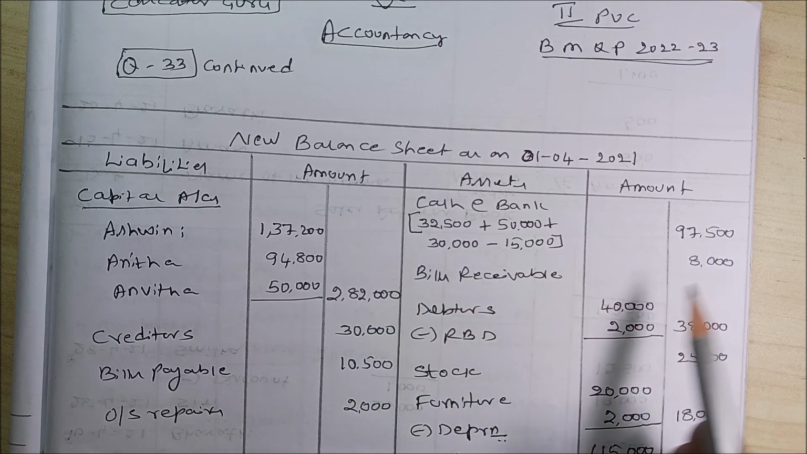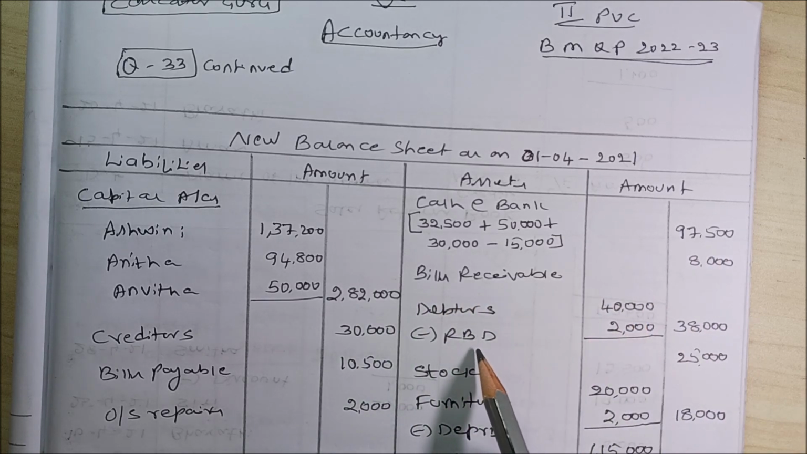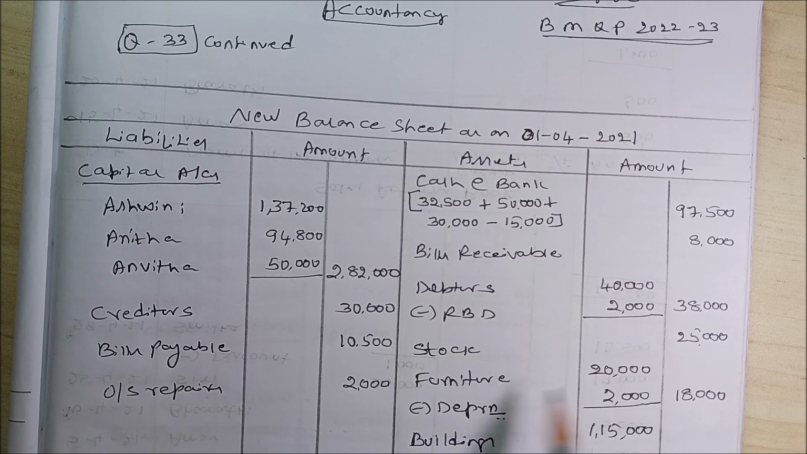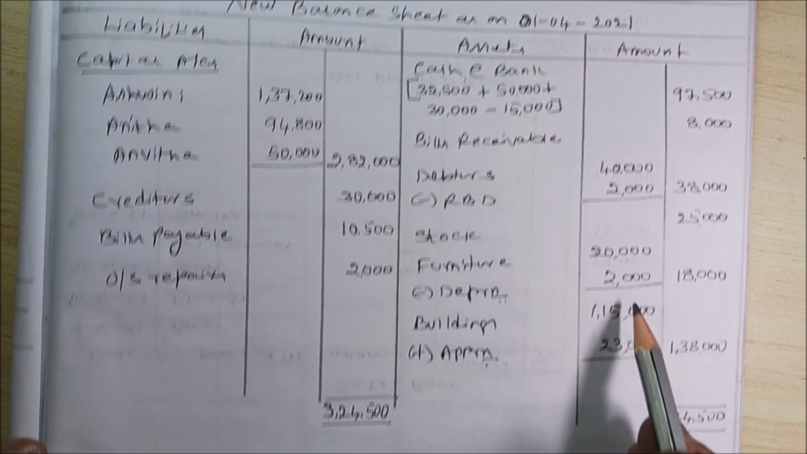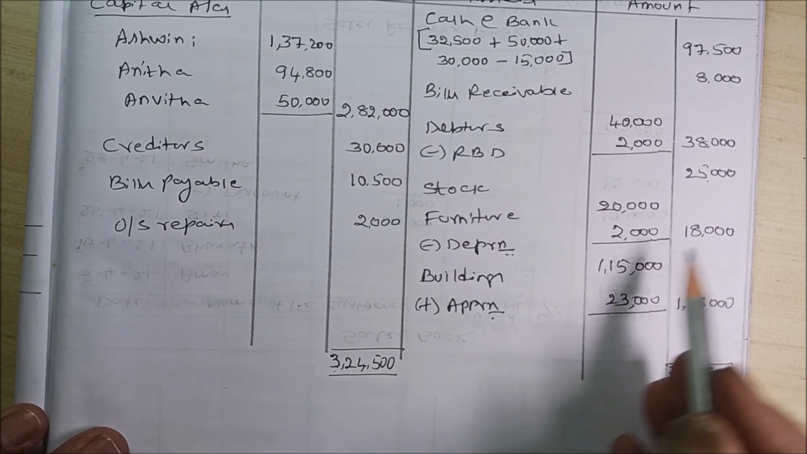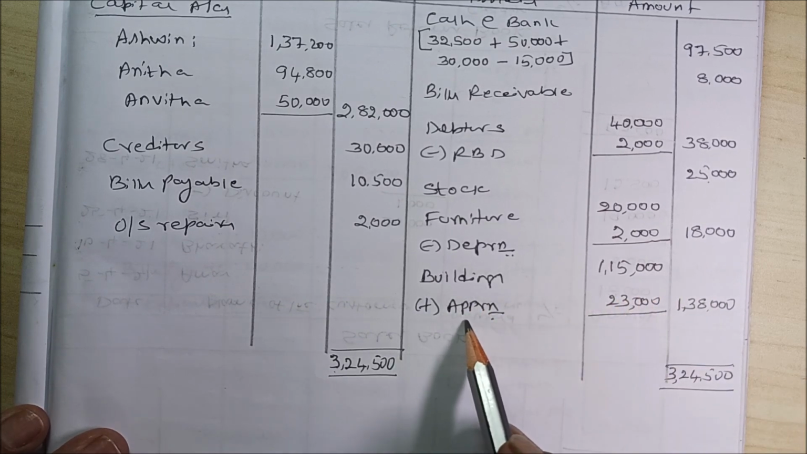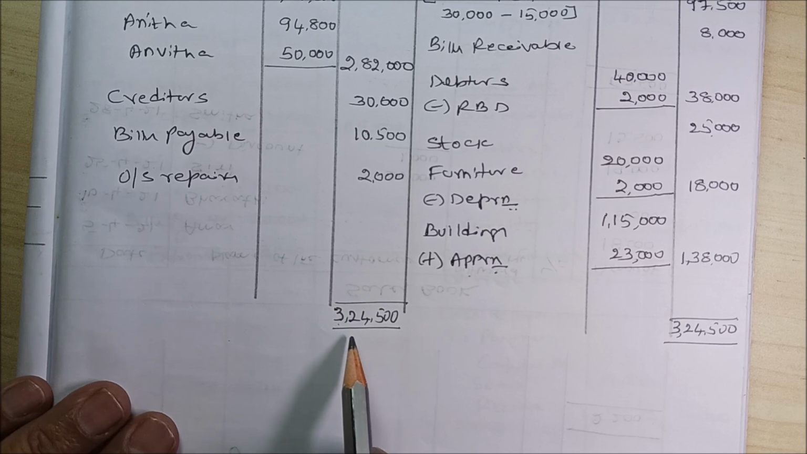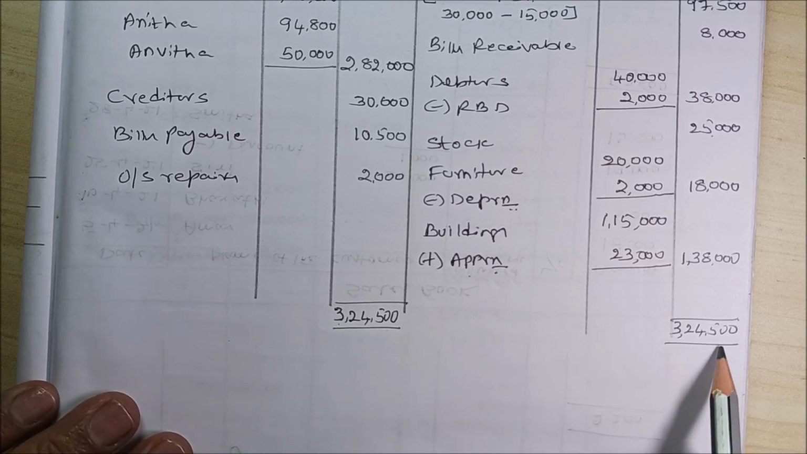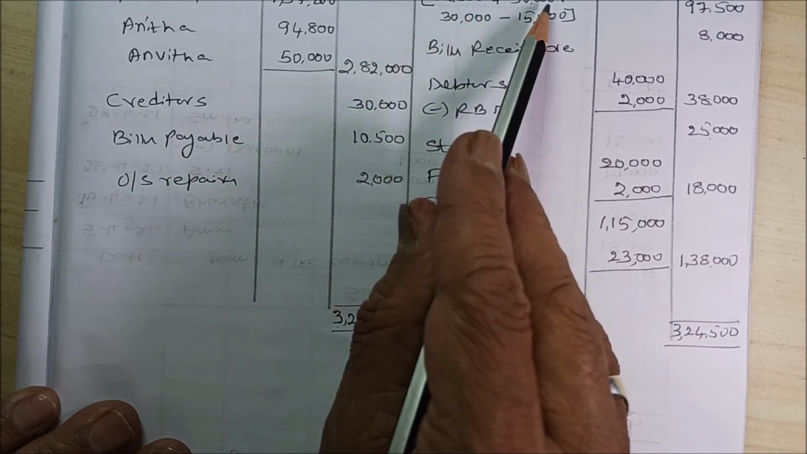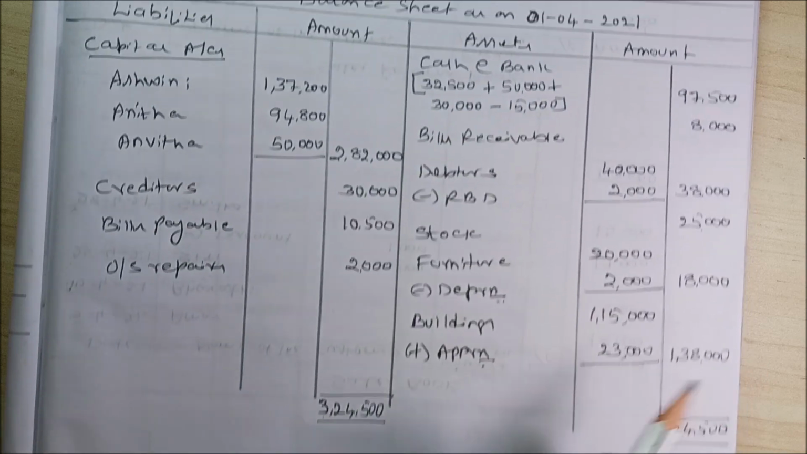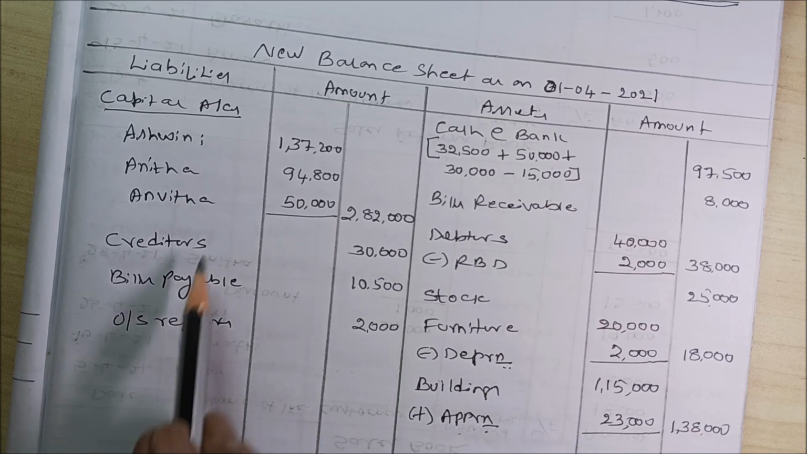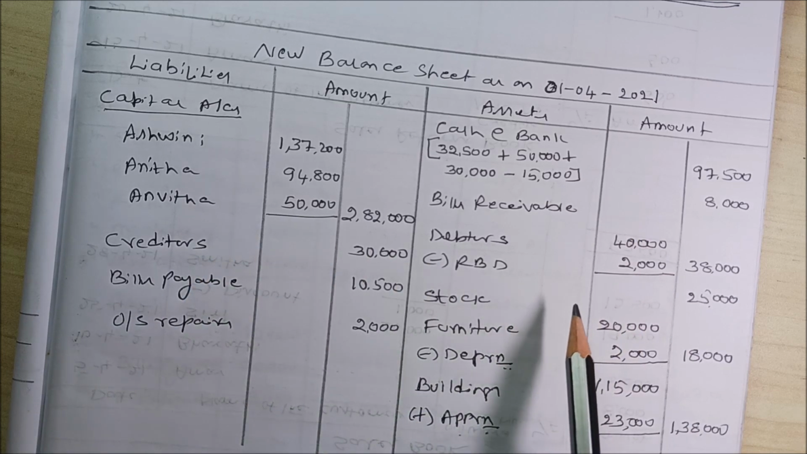Bills receivable 8,000, debtors 40,000, less reserve for bad debts 2,000, then it comes to 38,000. Stock 25,000, furniture 20,000, less depreciation 2,000, it comes to 18,000. Buildings 1,15,000 plus appreciation 23,000, total it comes to 1,38,000. So the total of the new balance sheet is 3,24,500 on both sides. You can even prepare a separate cash at bank account, or you can show it within brackets. Plus means add, minus means it has been withdrawn, right? This is how we have to prepare the admission of a partner.